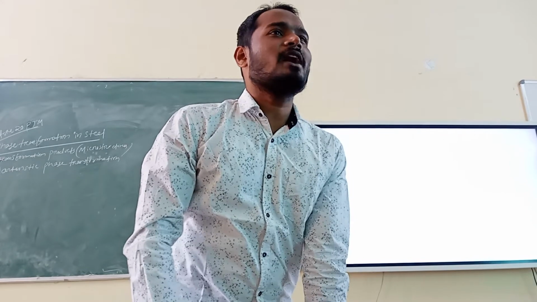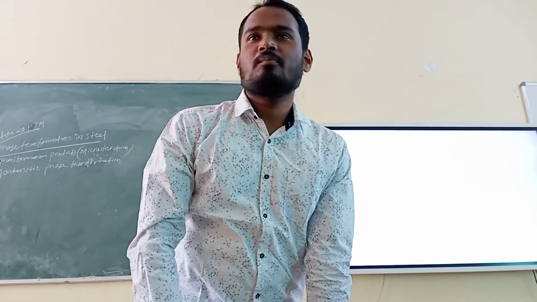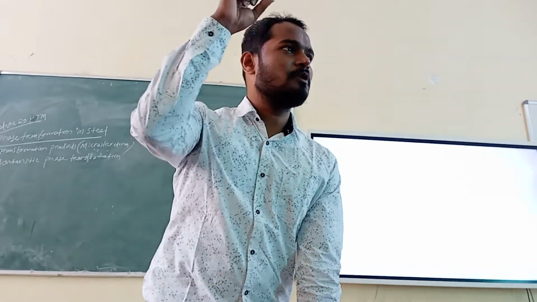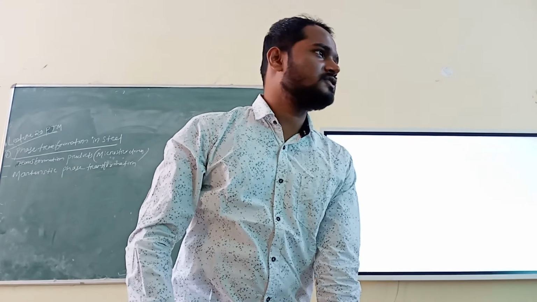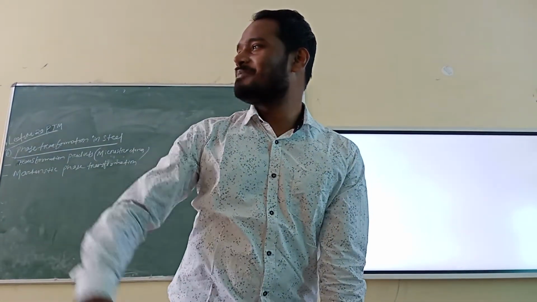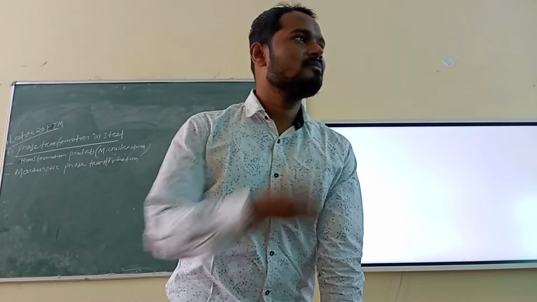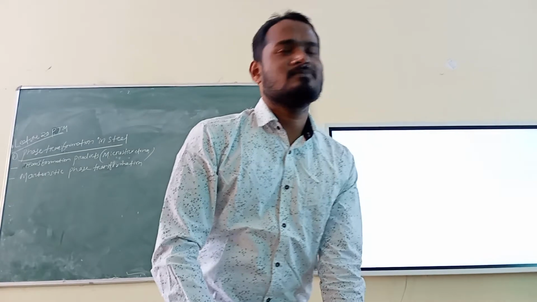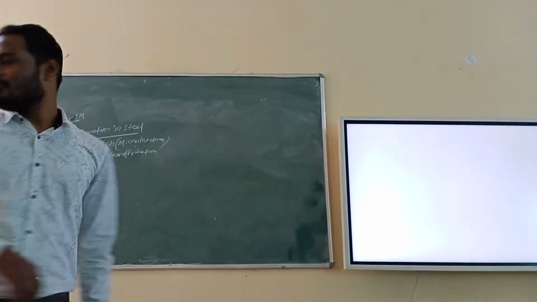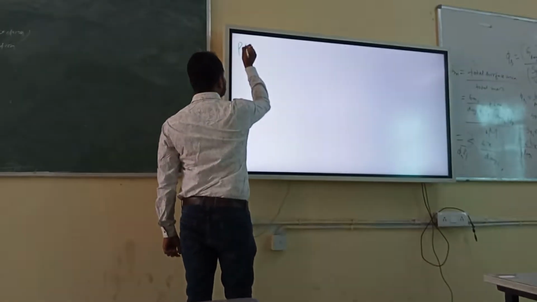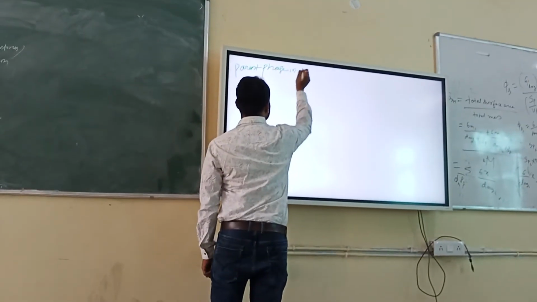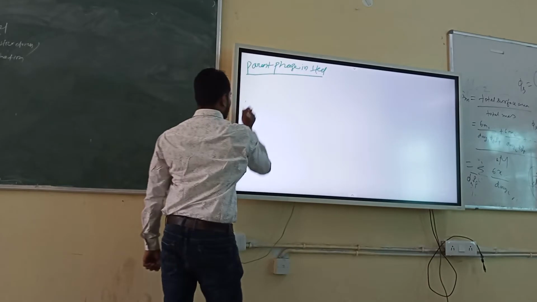Everybody remember, for pure iron, at what temperature does austenite start forming? For pure iron, 910. If you take pure iron above 910, it will become gamma austenite simply. But if you add carbon, what will happen? Austenite will form below 910 or above 910? Below. Hypoeutectoid steel. Very good, you remember that. So I can write here, parent phase is austenite, fine.